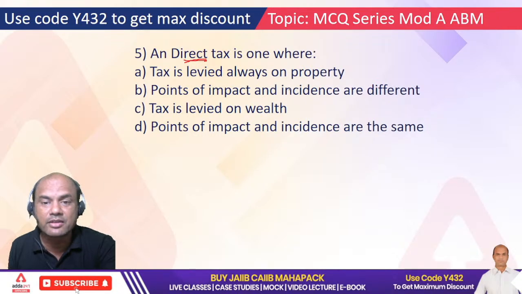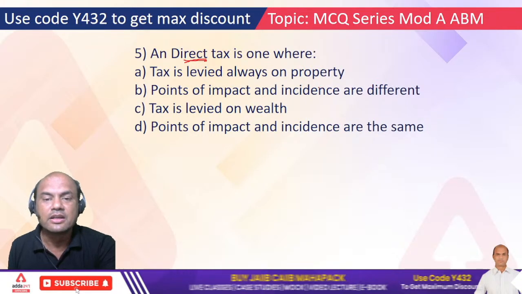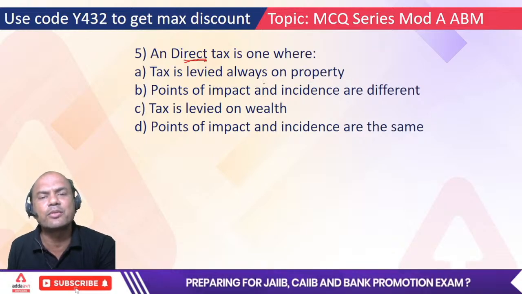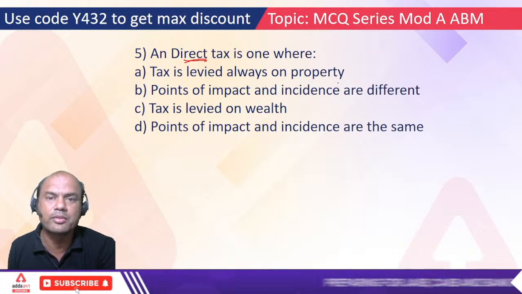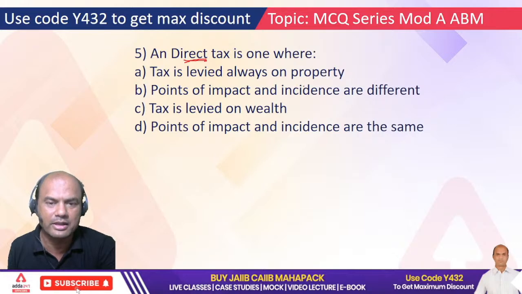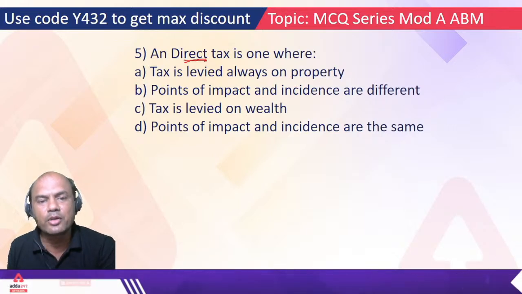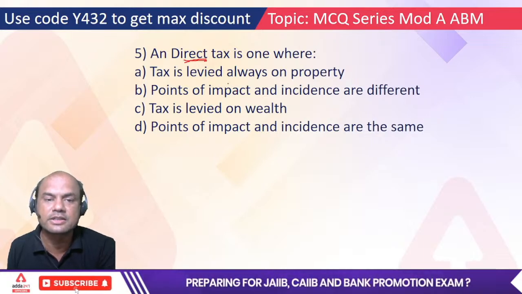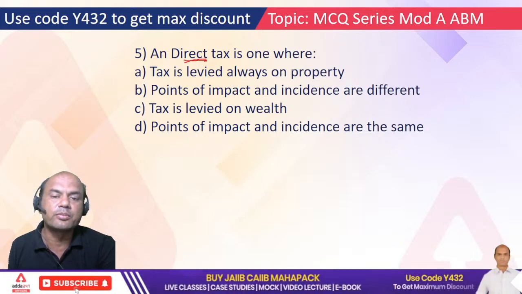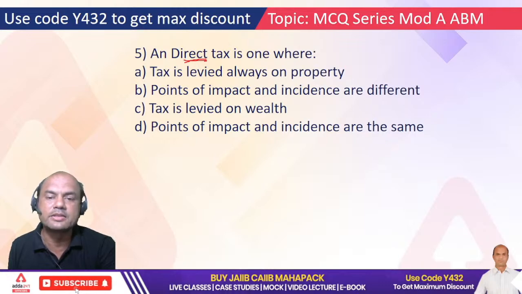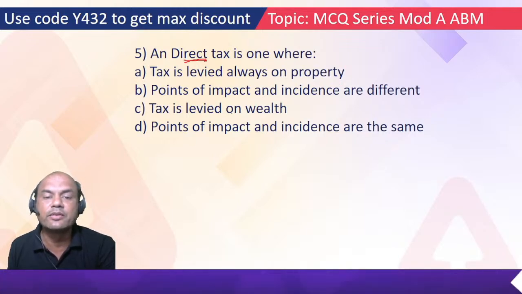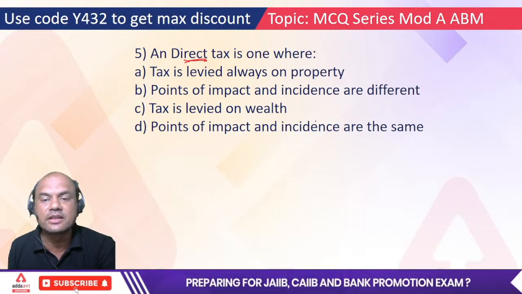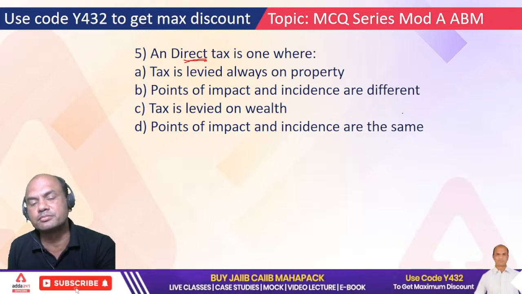Now this is something which I'll have to explain you, because see here, I am not important. Where do I get this? I get it from Google and some important books which I have studied throughout my life, right? So I am not important. You need to understand this as a part of your future studies. Okay, tax is levied on property, point of impact and incidence are different. Tax is levied on wealth. Points of impact and incidence are the same.